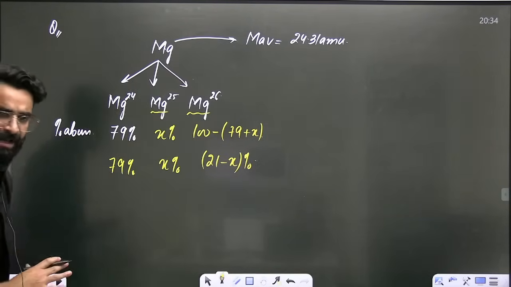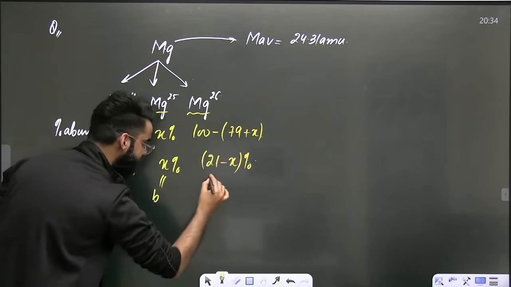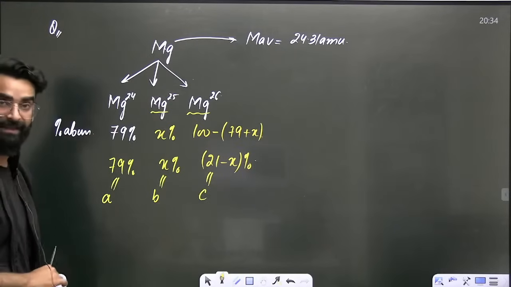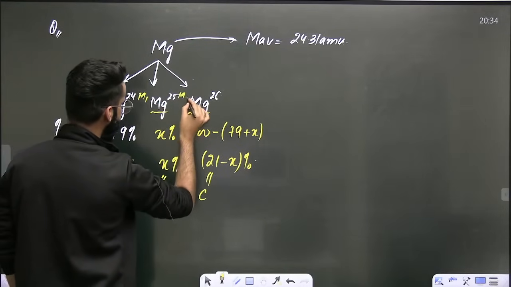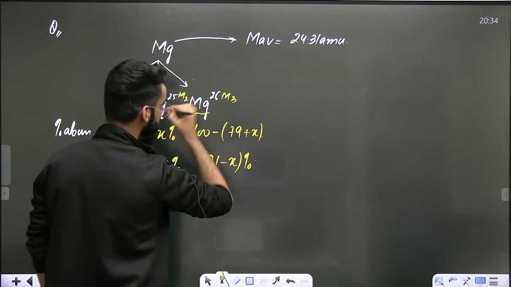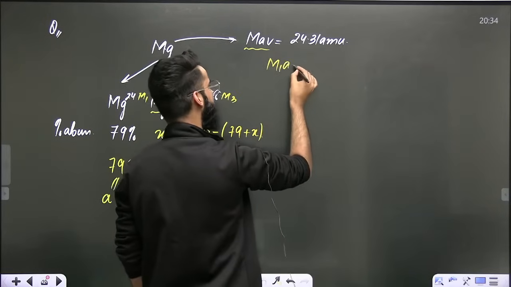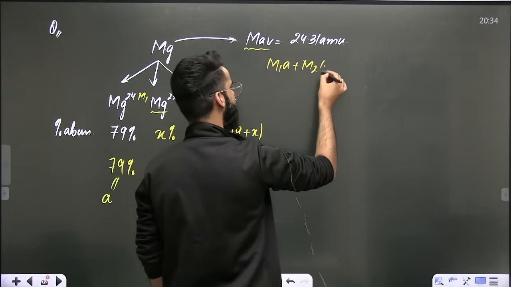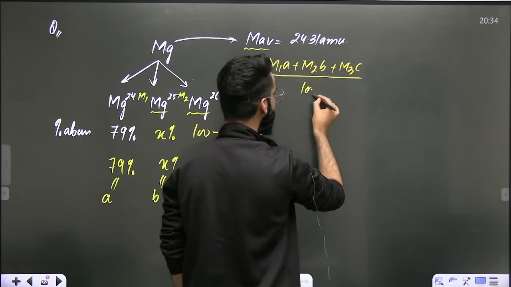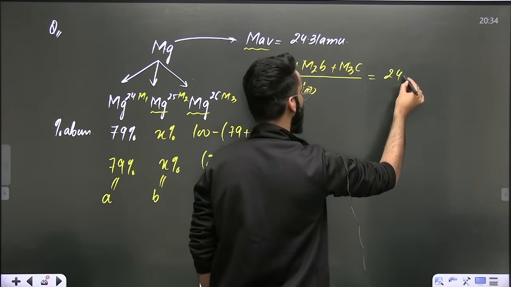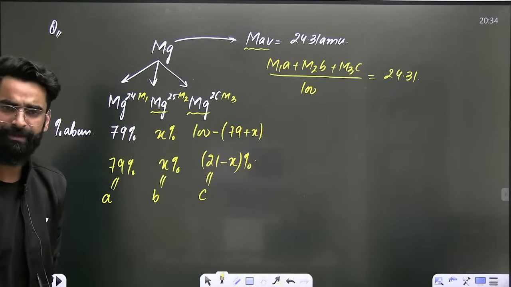These percentage abundances, as I told you already, we represent with A, B, and C. This 24 I'll call M1, this 25 I'll call M2, and this 26 I'll call M3. Now, instead of M average, I'll write M1A plus M2B plus M3C divided by A plus B plus C, which is always 100. This value has to be 24.31. Isn't it simple, people?